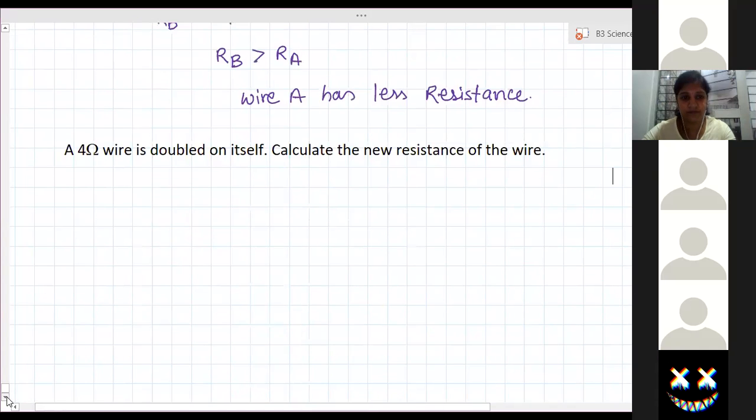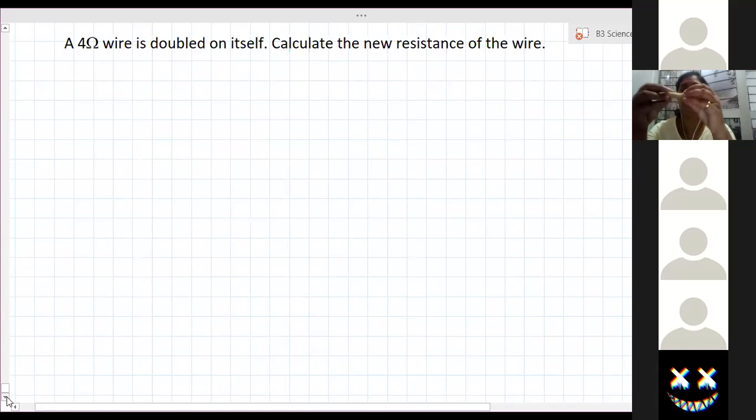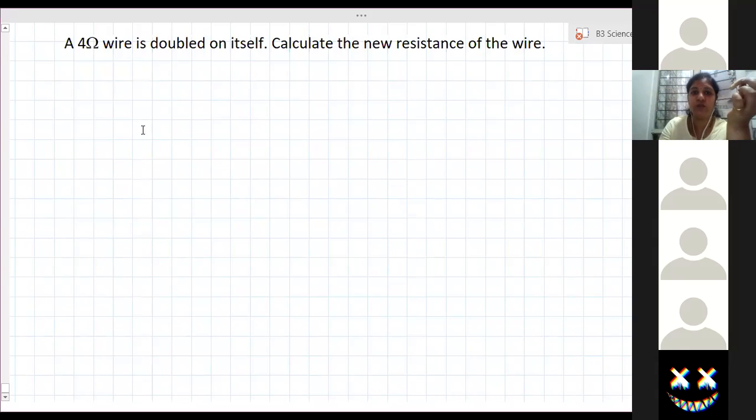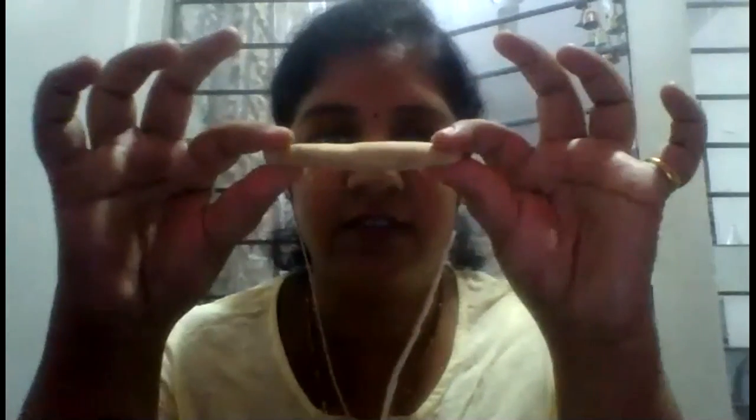Half. So now suppose I have a clay. Okay, this one is clay. Are you able to see? Yes, ma'am. This is a wire, suppose. Now I'm doubling it on itself. You are able to see the cross-sectional area of it.